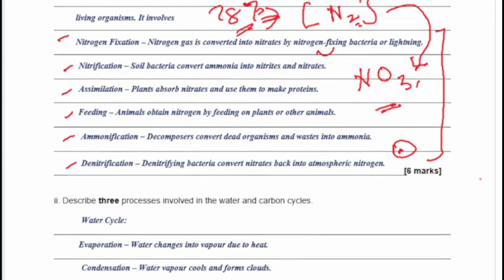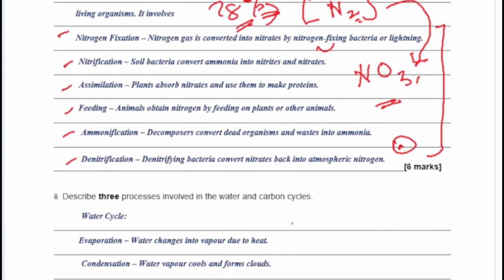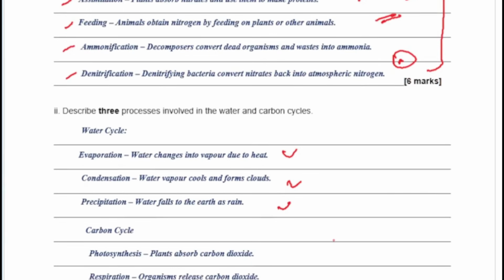Okay, so the processes involved in the water cycle are evaporation, condensation, and precipitation. Know that and prepare for your exam. The next one, for the carbon cycle, you have photosynthesis, respiration, decomposition, and combustion. All of these processes release carbon into the environment apart from photosynthesis. Photosynthesis is the only process that takes away carbon from the environment. And for the water cycle, there is also transpiration.